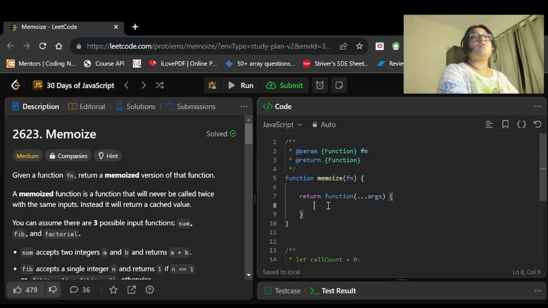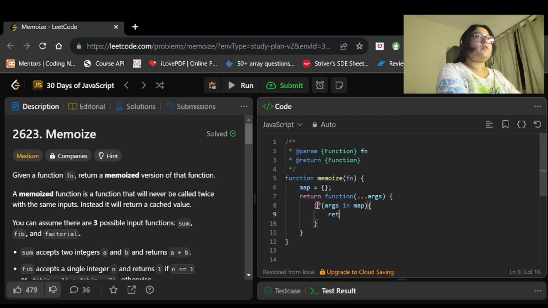Okay, so as I had told, first we will declare a map, or a cache, whatever we can call it, it is just a variable. So we will declare it here, and now we will check first if the argument exists in that map or not. If it is already existing, then we will simply return the argument's value from the map.